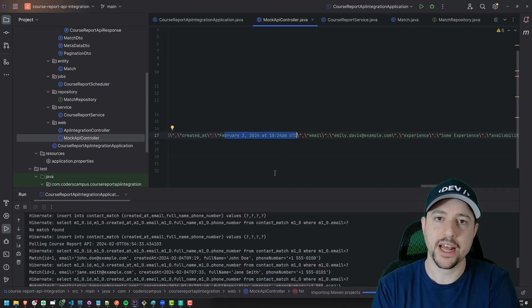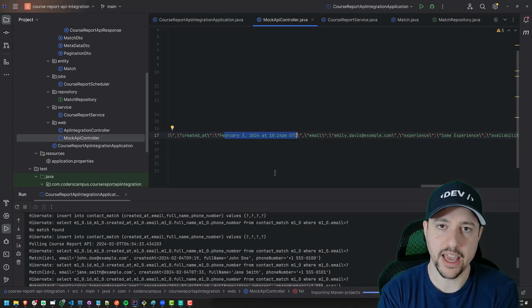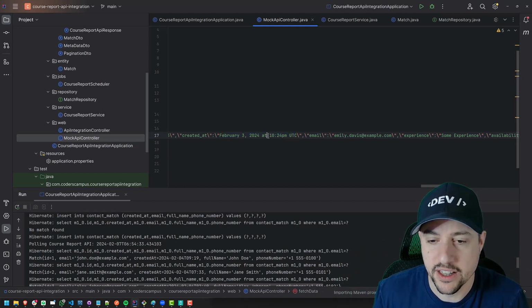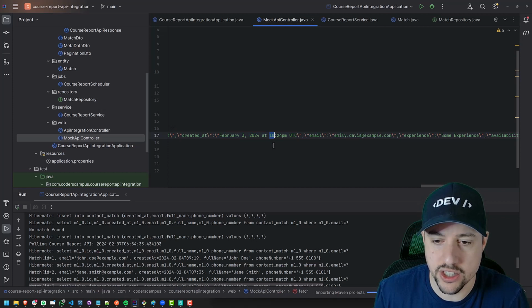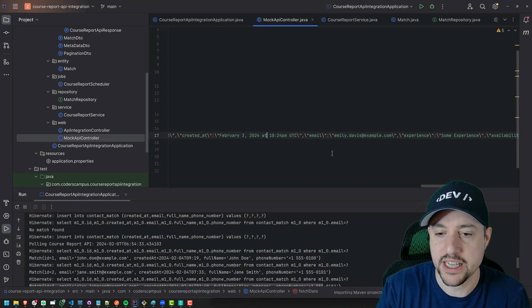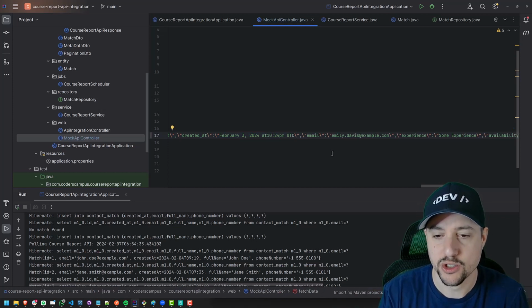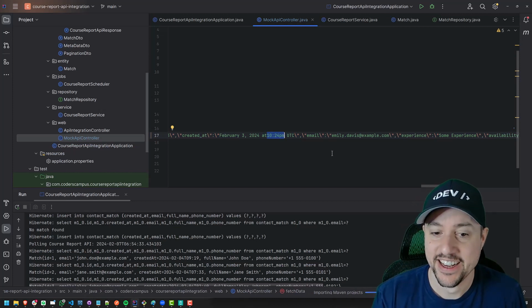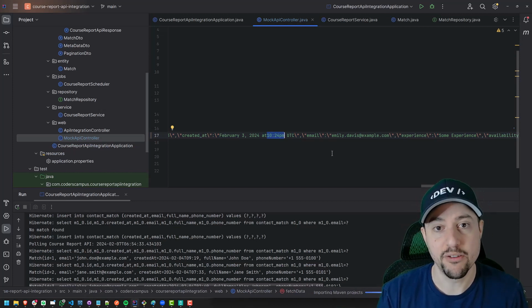But now when I took a look at the actual API, the live data coming in, I noticed that whenever there are 2 digits for the hour, it comes in without a space between the "at" and the start of the time. So we're going to have to account for that.